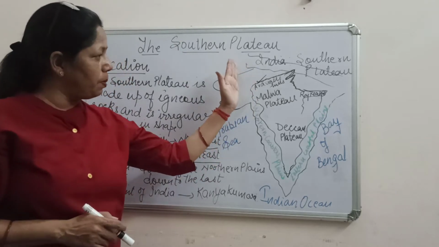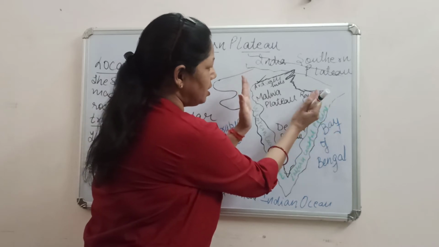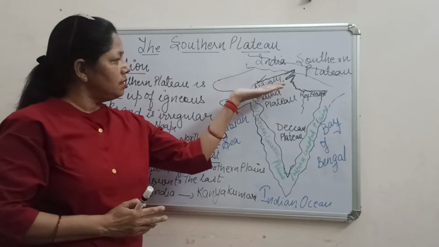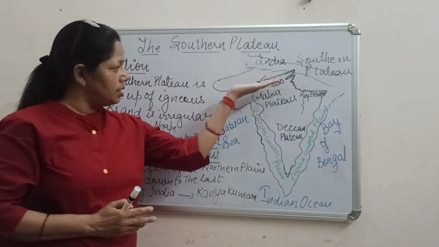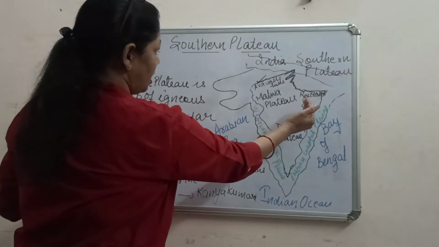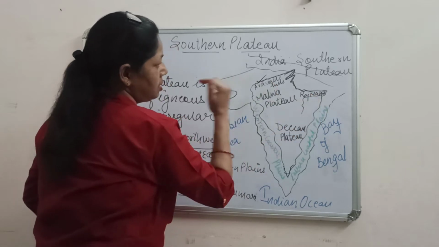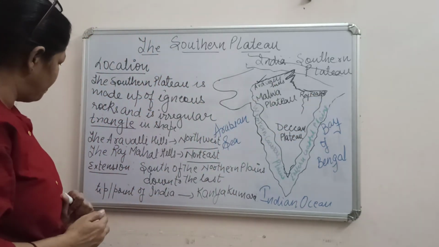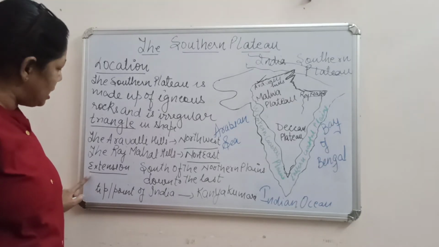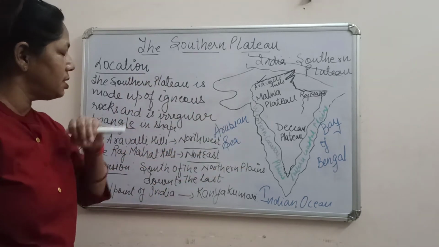In the northwest part, and in the east we have the Rajmahal Hills, in the northeast. So it is very clear that the Aravalli Hills are in the northwestern part, and the Rajmahal Hills are in the northeastern part of the southern plateau. And then we talk about the extension. What is the actual extension of the southern plateau?